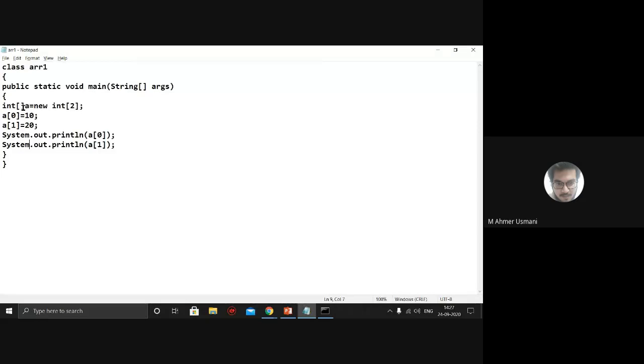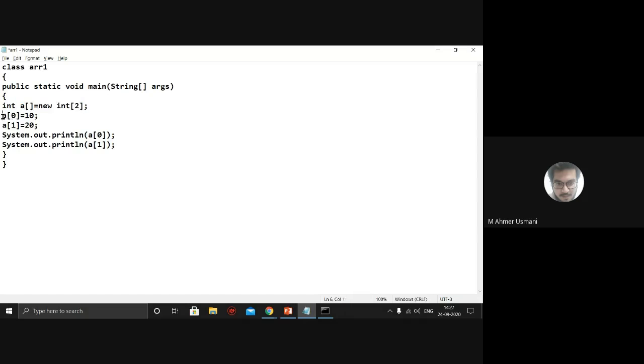Okay, is this clear? So any of the methods, I can initialize, but the best approach is basically either you can do this or you can have the square bracket, paste it over here. Okay, so that is how you create an array. Only this part is called initialization. Only this part is called creation.